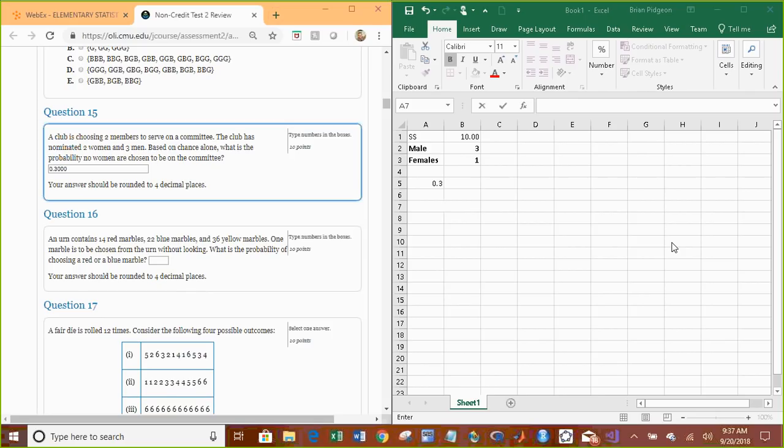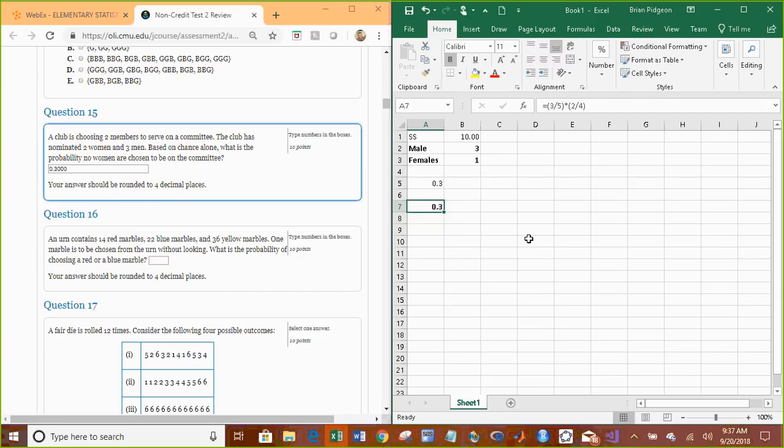There is another way you can do it without using those combinatorics formulas, but it requires a little bit more thinking, I think. What we have is a group of 5 people, and based on chance alone, what is the probability that no women are chosen? That means the first person that we choose is going to be a male. So, out of the 5 people, 3 are men. So we can look at that probability, and then think of it like a conditional probability: conditioned on the fact that we've already selected a male, what's the probability of selecting another male? Well, there are 2 men left out of 4. And there's your 0.3 as well.